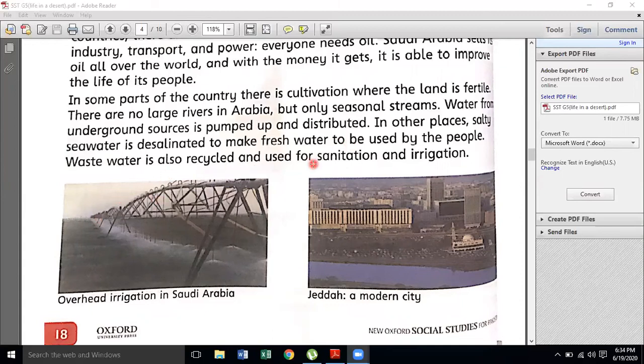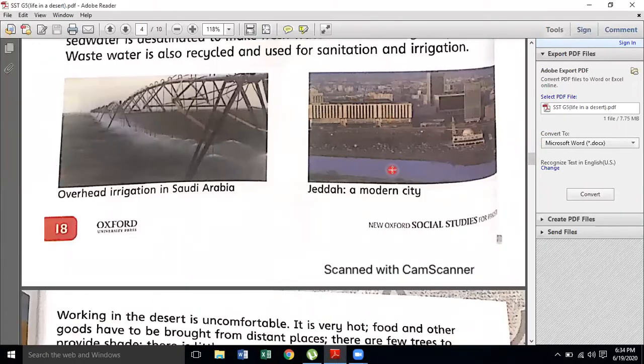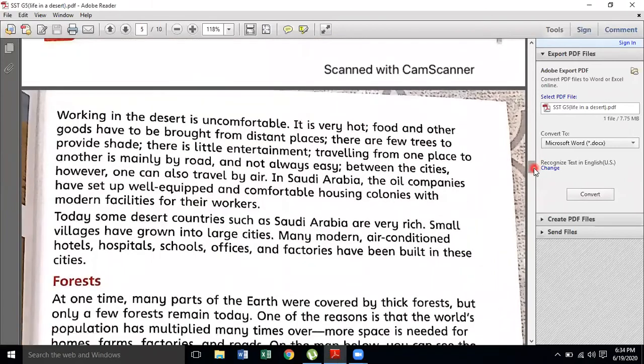Waste water is also recycled and used for sanitation and irrigation. This is Jeddah, a modern city. Working in a desert is very uncomfortable. It is hot, and food and other goods have to be brought from distant places.